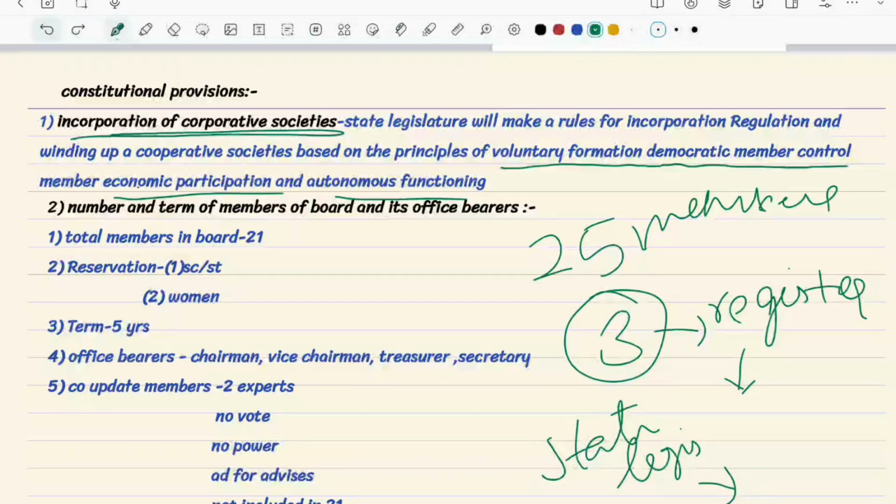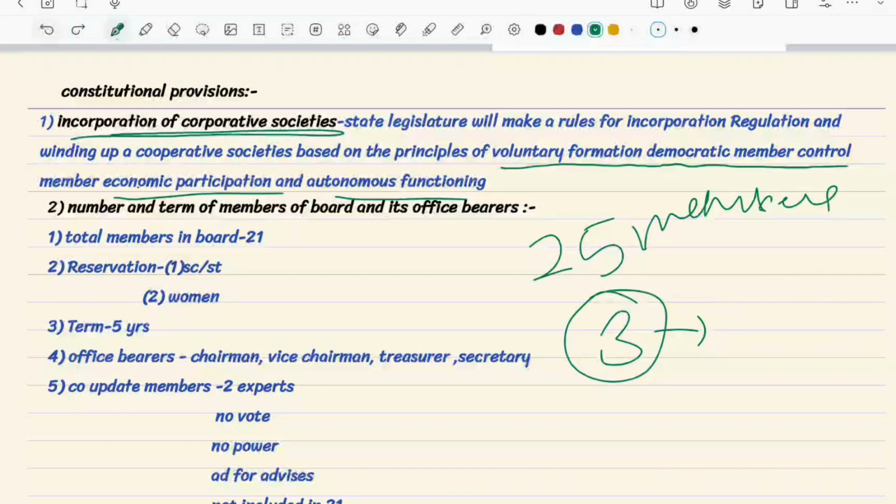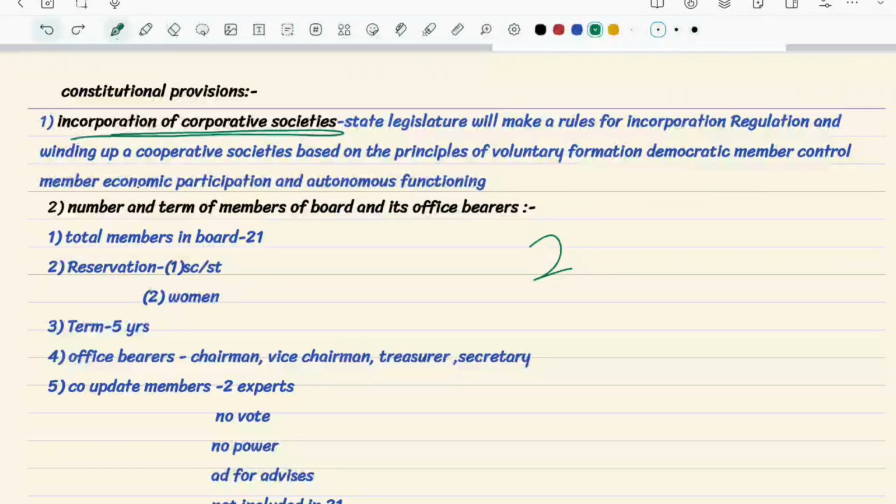And now, the second point for us is the number and term of members of the board and its office bearers.